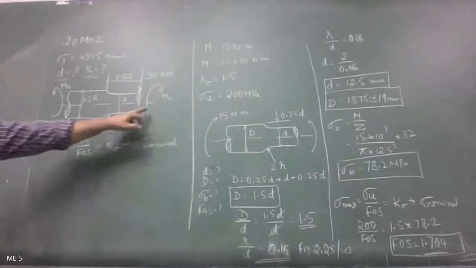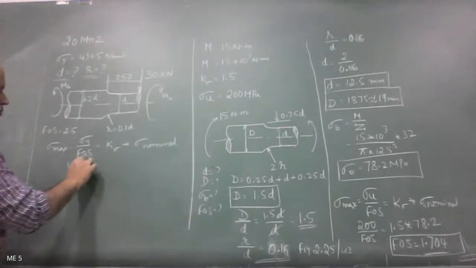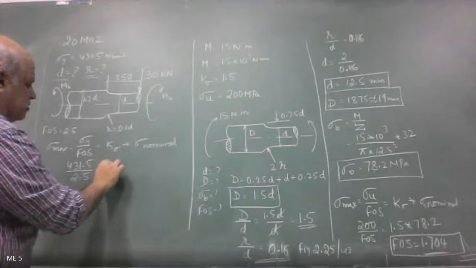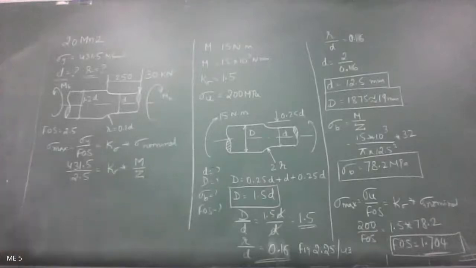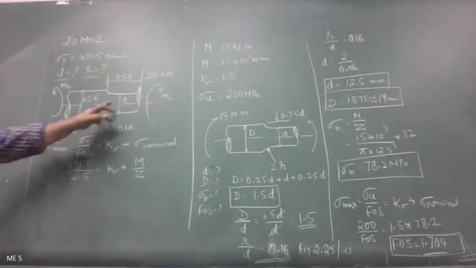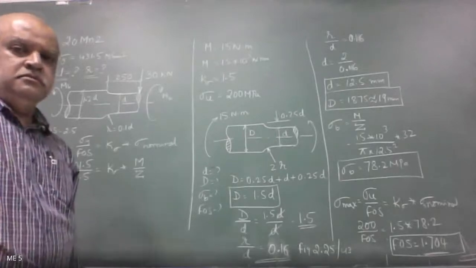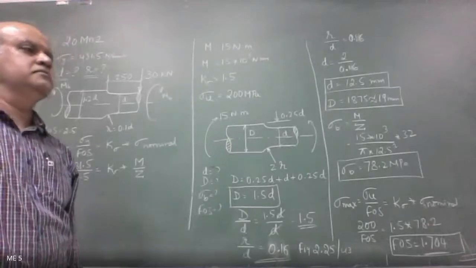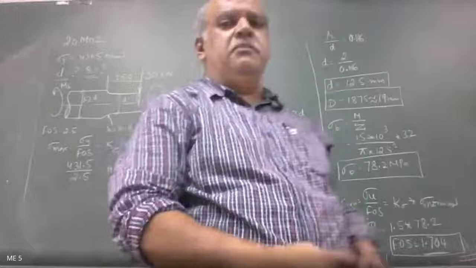Here it is subjected to a bending moment. So we have sigma y equal to 431.5 divided by a factor of safety of 2.5. K sigma we are going to find out, and sigma nominal is going to be M by Z. Correct? So what is the value of M from the figure? What is the value of bending moment that we get from the figure? How do we calculate bending moment? What is the definition of bending moment?